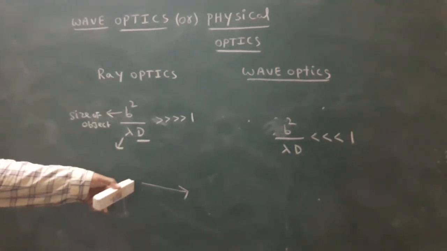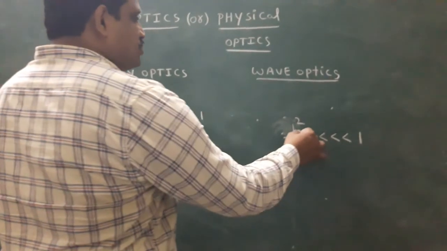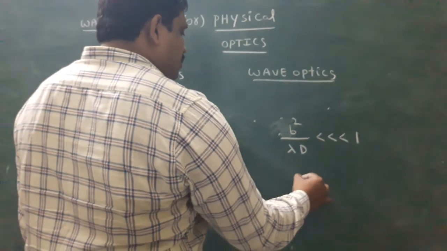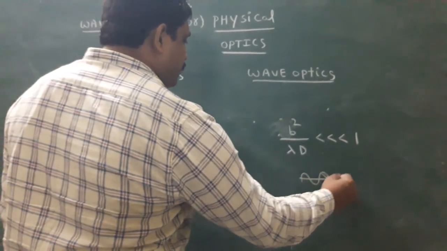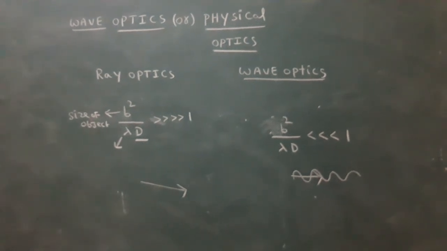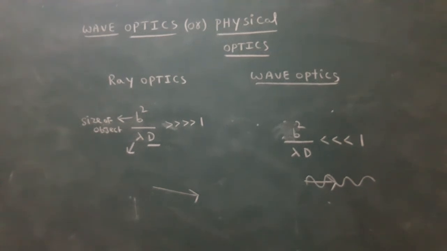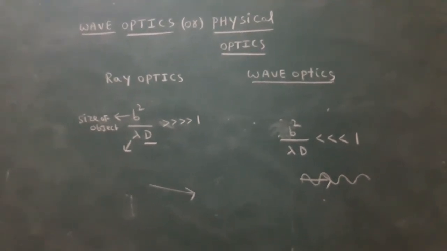In this situation, light propagates in straight lines. b squared by lambda D less than 1: in this situation, light propagates in the form of waves. Okay, these are the two situations I discussed. Difference between ray optics and wave optics. Look here, all of you.